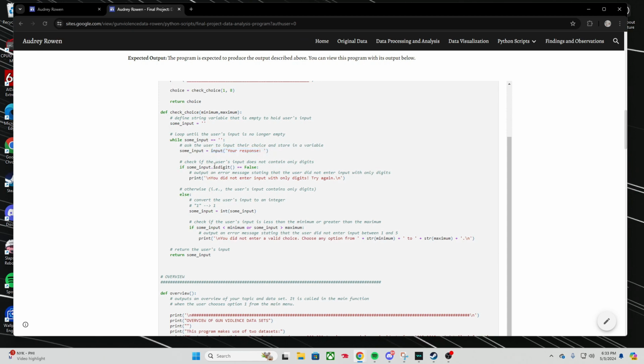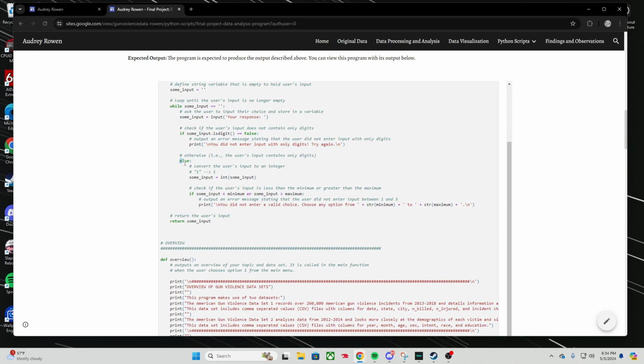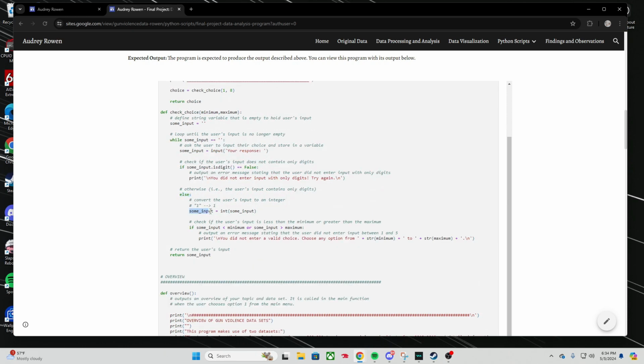And these conditionals are going to check whether or not the user input is valid. So this is telling Python if the user input is not a digit. And here we have sum input, which is the variable that we've defined before. And then we're using the isdigit operation from Python. So if their input is not a digit, we're going to tell them that their input was not valid. Then we're going to put an else statement, and we're going to redefine the sum input variable once again. We're pulling their response as sum input, and we're converting it to an integer. This way Python can read it correctly.